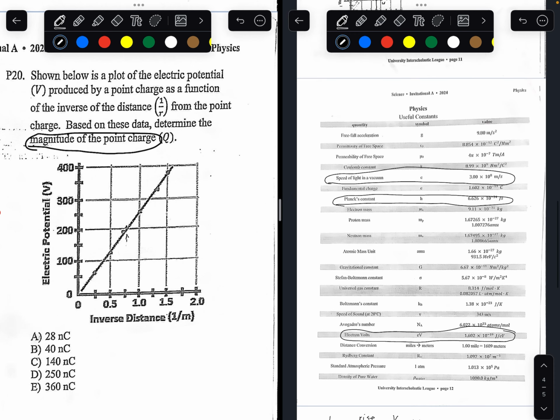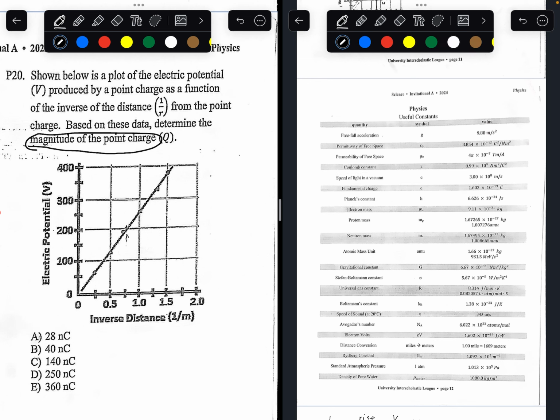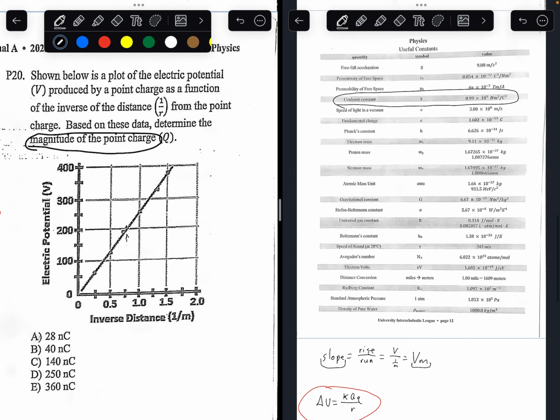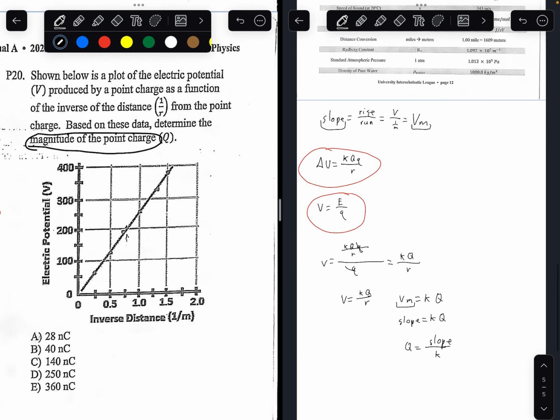Which, if you don't know, one second, let me erase all three of these. Coulomb's constant is this right here. So we need to find slope divided by Coulomb's constant. What's the slope of this line here? We need to take 2 points on this line. We'll take the first point as the origin, just to make it easier. So the first point is 0, 0.